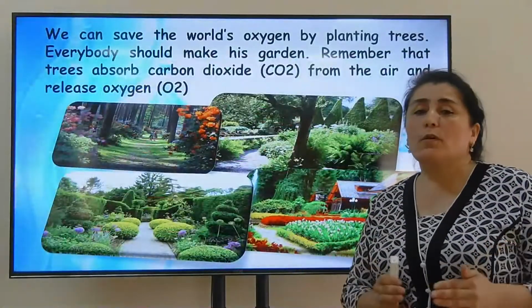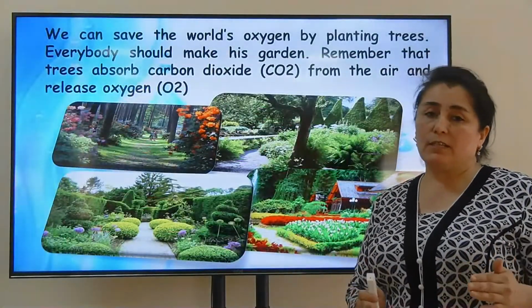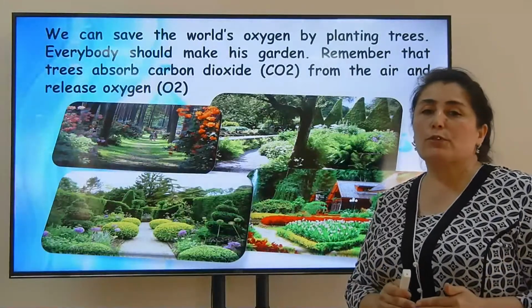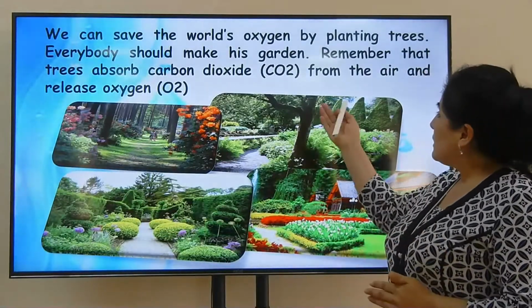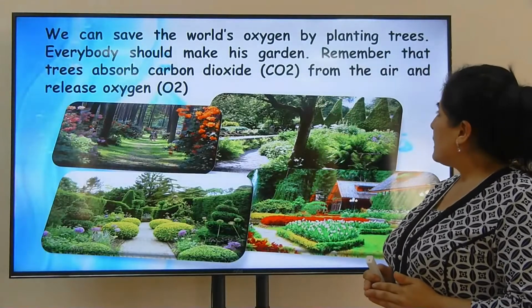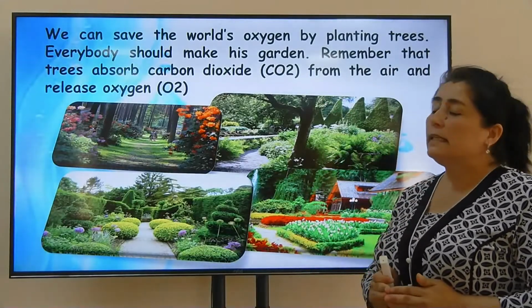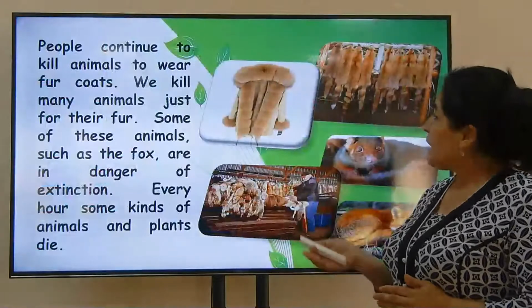We can save the world's oxygen by planting trees. Everybody should make his garden, his forest. Remember that trees absorb carbon dioxide from the air and release oxygen.